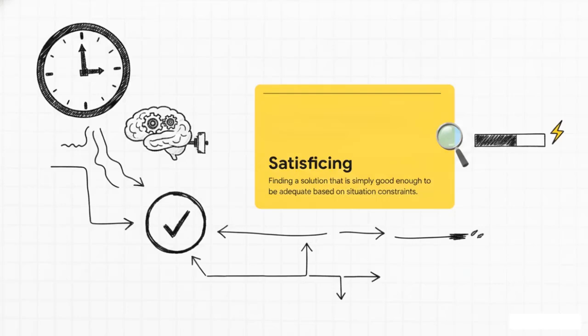Because of that ticking clock in real time, machines use a brilliant concept called satisficing. So the crucial point here is that demanding absolute perfection can actually ruin a decision if it takes too long to calculate. Satisficing is the art of finding a solution that is simply good enough to be adequate, based purely on the specific constraints of the situation.